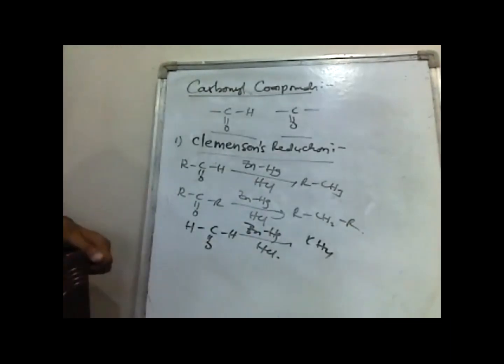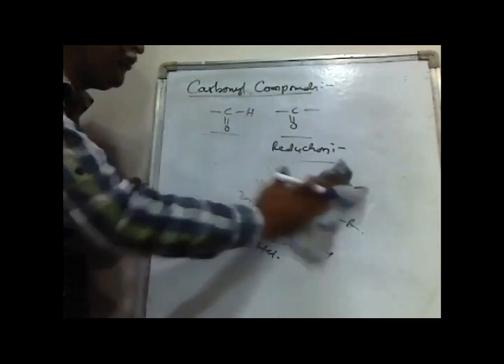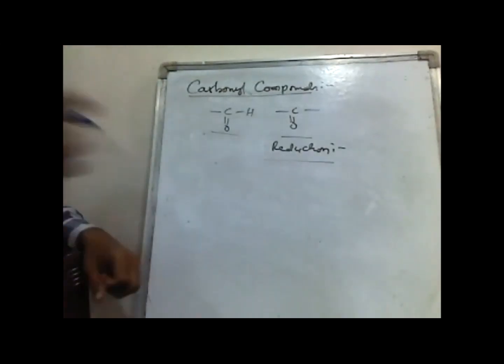The second one is Wolff-Kishner reduction. What is Wolff-Kishner reduction?